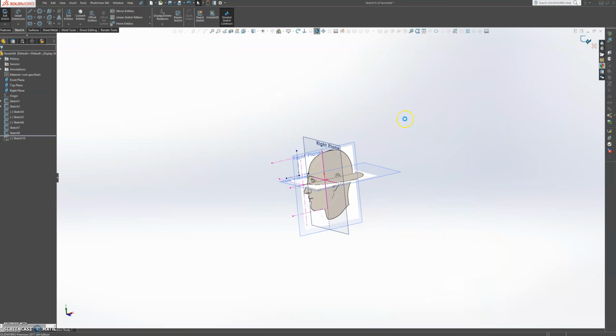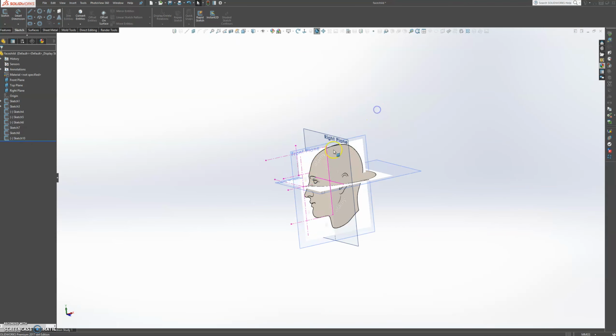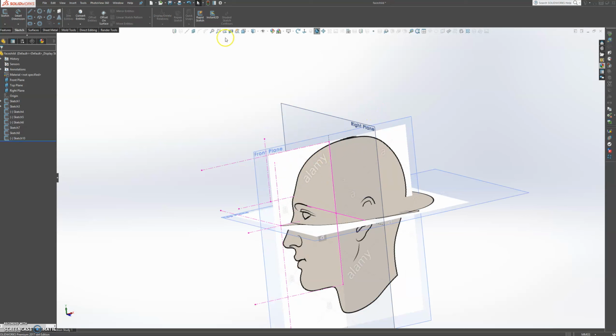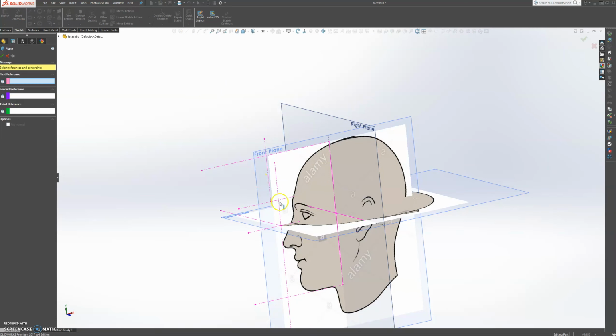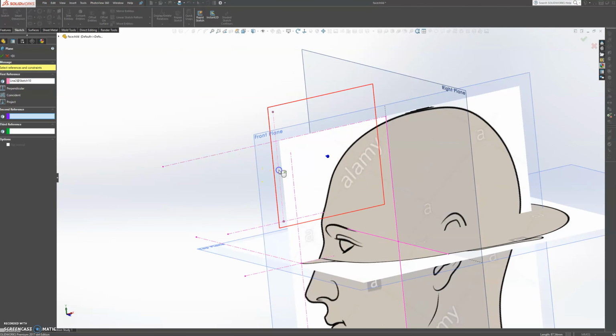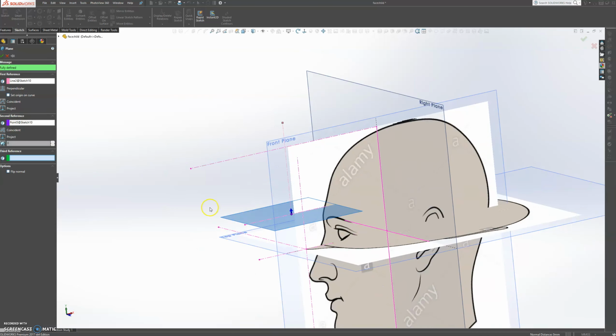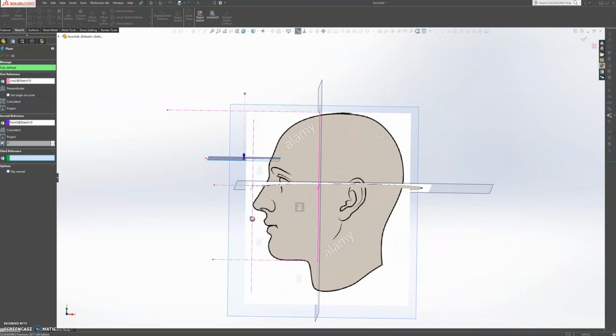Okay, and then let's add a plane. Let's exit the sketch, and then let's go to plane. To add a plane, just select the line, and then you select the point where you want the plane, and that will put the plane right over there.